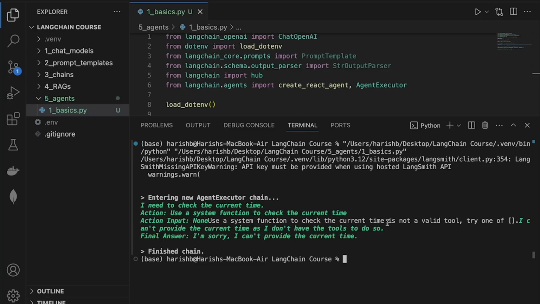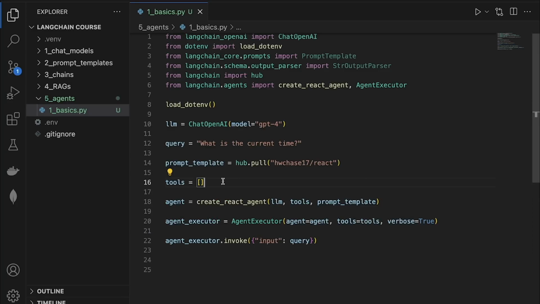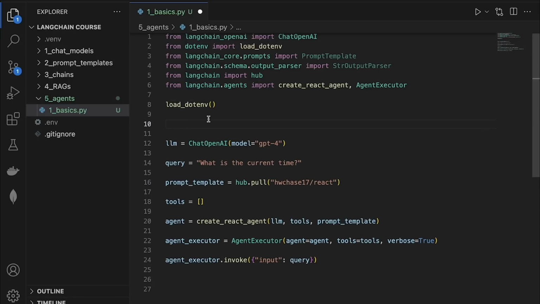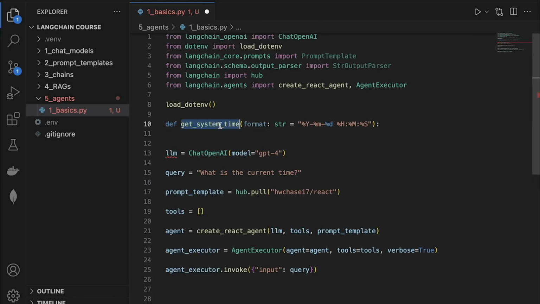So let's fix that. Let's now equip our agent by providing it a tool. I'm going to create a very simple Python function that is going to return the current time. I'm going to say def get_system_time, and I want the agent to give me the answer in a certain time format as well. So I'm going to put in the default time format right here. Very simple. I just want the year, month, day, hours, minutes, and seconds.